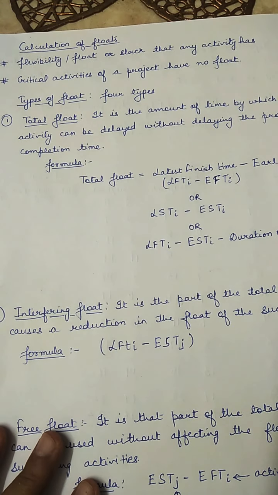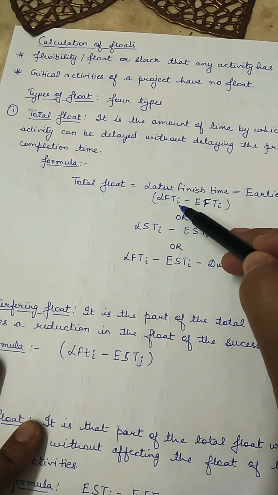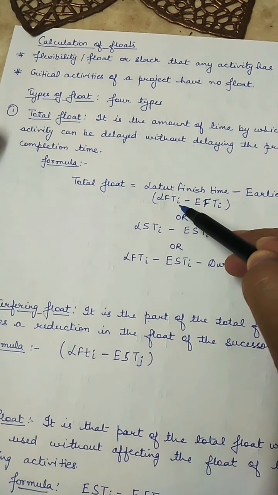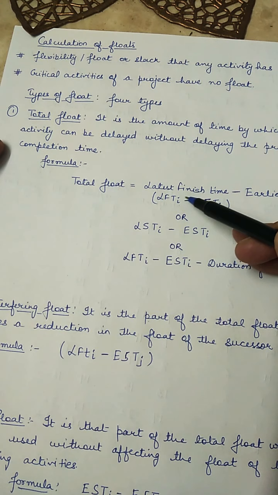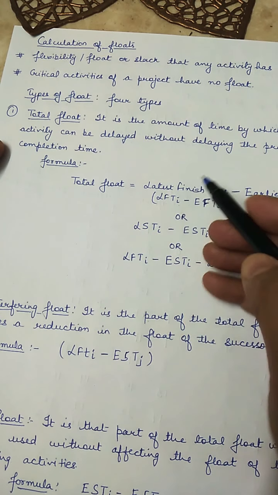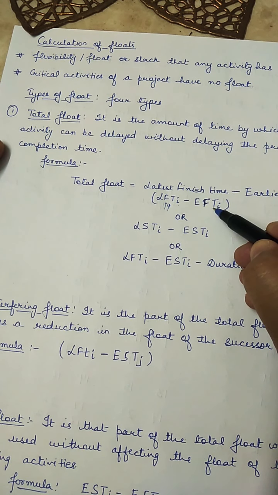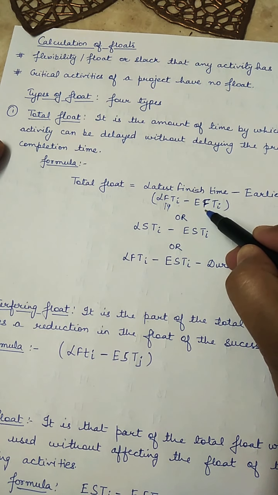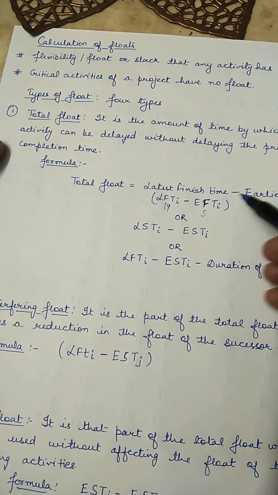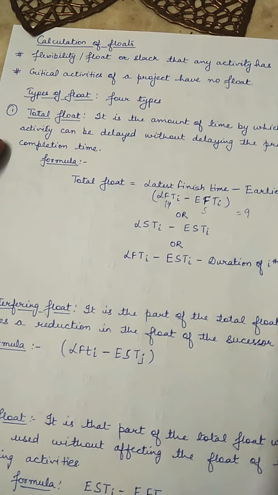If we see the formula, this was the formula. Here i stands for the activity in question for which you want to calculate the float. The latest finish time for this activity D was 14 and this was 5. So 14 minus 5 is 9. So the total float is 9 for activity D. Similarly, the total float for other activities can be calculated.